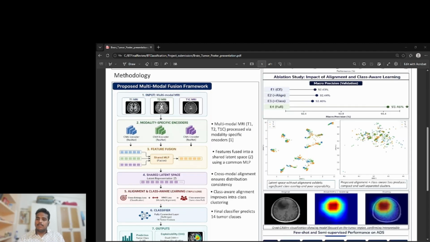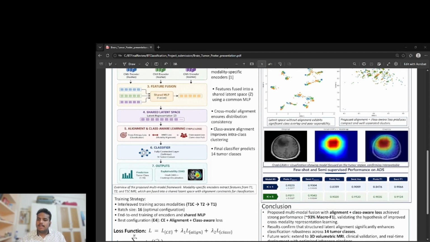So now moving to the core methodology of our approach. We propose a multimodal deep learning framework where each MRI modality, that is T1, T2, and T1C, is processed using separate modality-specific encoders. These encoders extract the features independently from each modality, which are then fused into a shared latent space, denoted as Z, using a common multi-layer perceptron. Also, to ensure consistency across these modalities, we have introduced cross-modal alignment. Basically, it enforces features from different modalities to follow similar distributions. Additionally, we have incorporated class-aware alignment, which improves clustering of samples belonging to the same class.